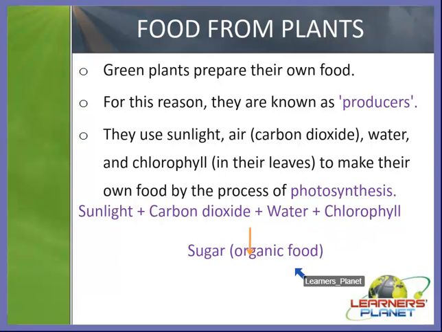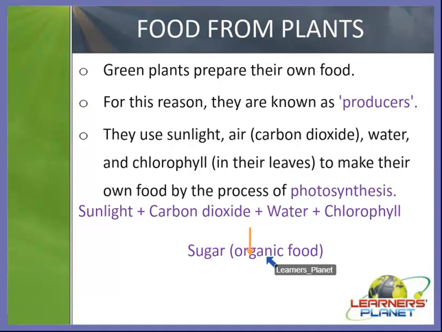So here you can see the equation. This is written in the form of an equation: sunlight plus carbon dioxide plus water plus chlorophyll will make an organic food known as sugar. So students, why is it called an organic food? Because it contains carbon, hydrogen and oxygen, that is CHO.